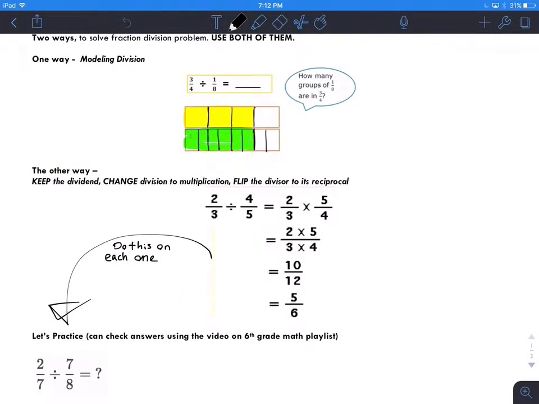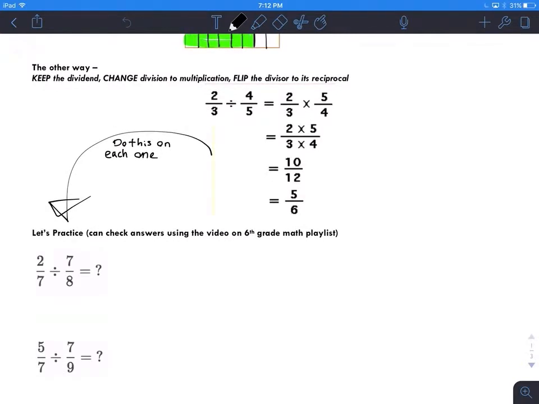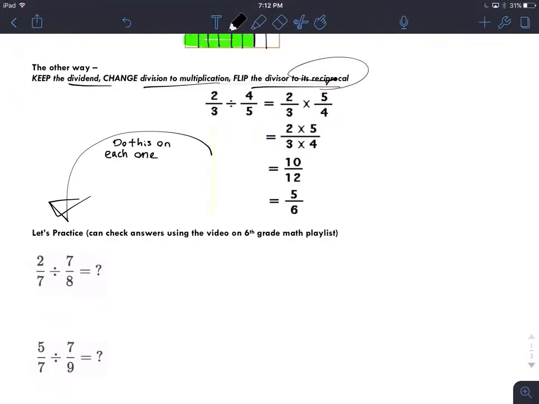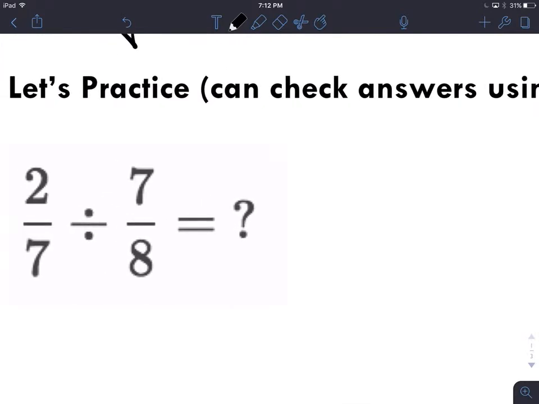All right, so we already went through keep, change, flip: keep the dividend, change division to multiplication, and flip the divisor to its reciprocal. Reciprocal. All right, first one, 2 divided by 7/8.